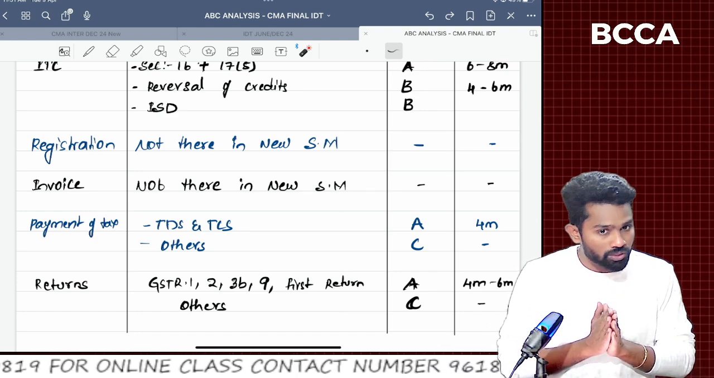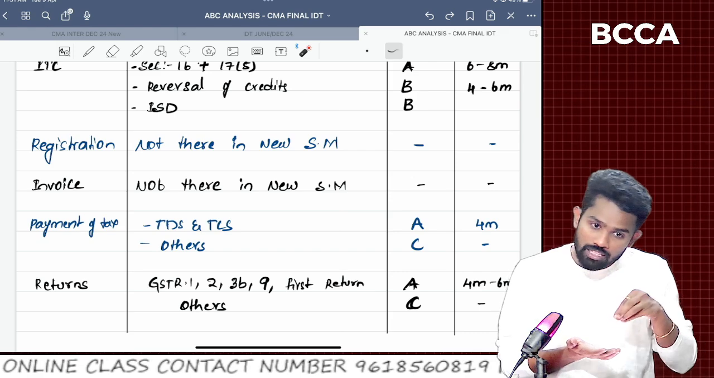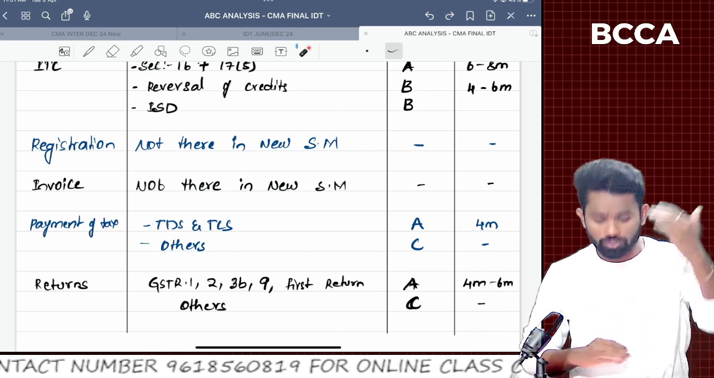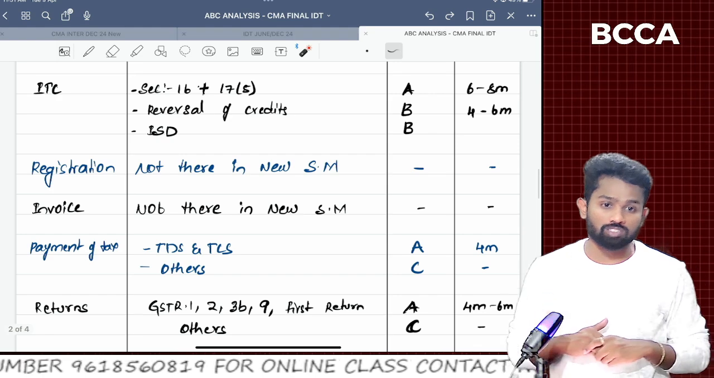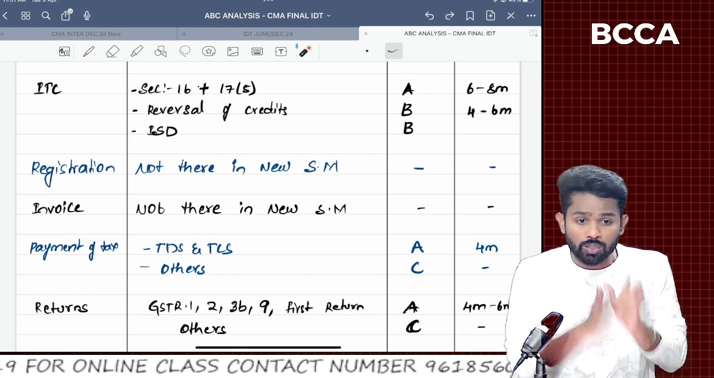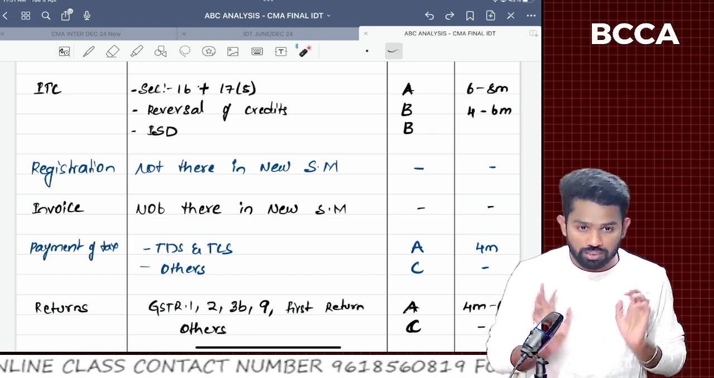These concepts, yes, the institute is asking questions from these topics also, but not as focused as Section 16 and Section 17 subsection. But they are very important. Only after having thorough knowledge of that, you should do this.